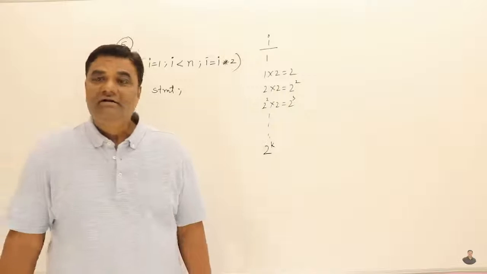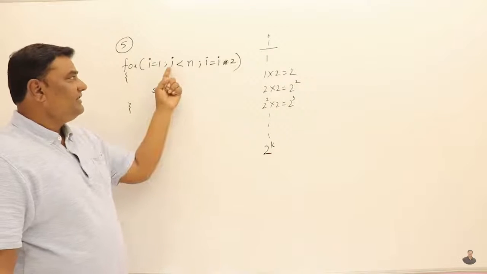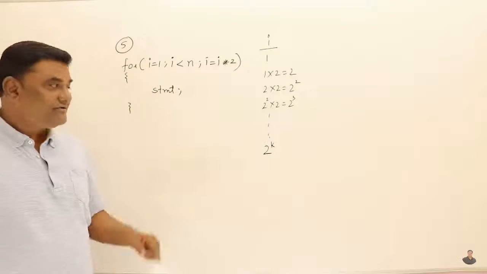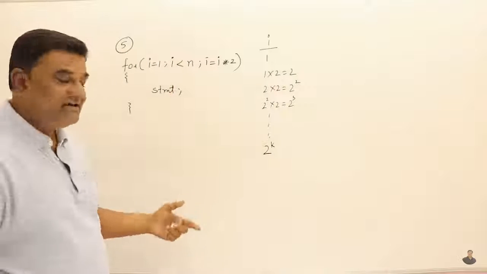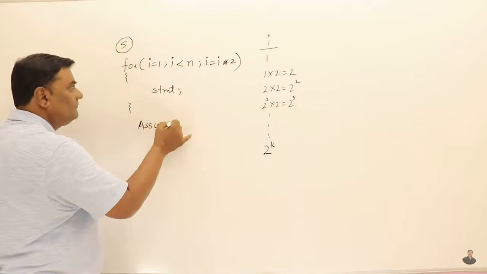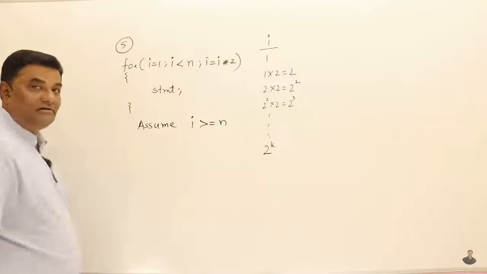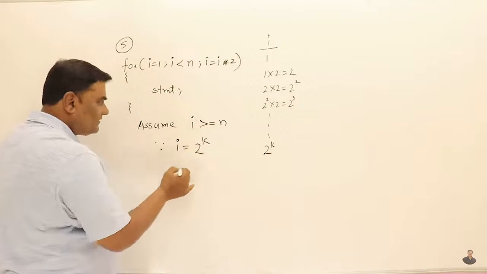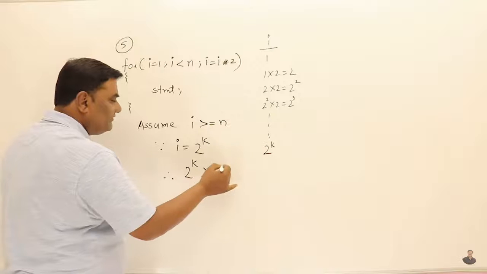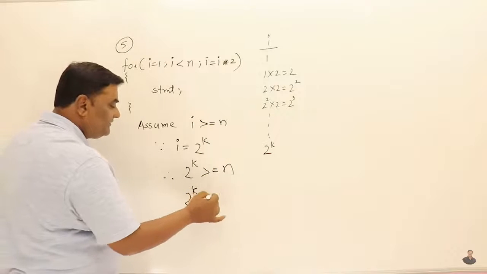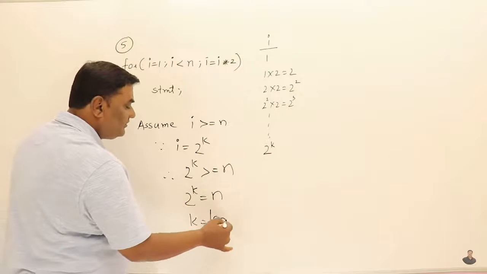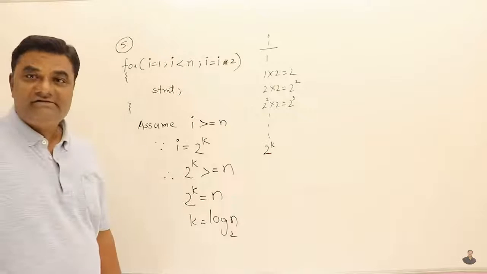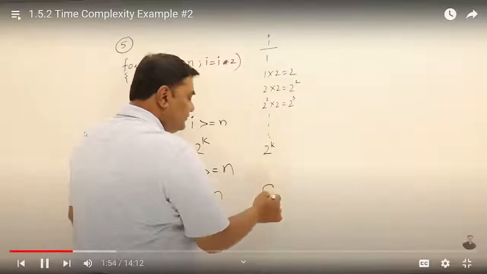Now, we know that this will terminate when I becomes greater than or equal to n. So we assume that when it has repeated for some k number of times, I became greater than or equal to n. And what's our I value? 2 power k. Since I is equal to 2 power k, therefore 2 power k has become greater than or equal to n. Now if I take 2 power k equal to n, then k is how much? Log n base 2. Yes, this is the time complexity. So the statement will execute for order of